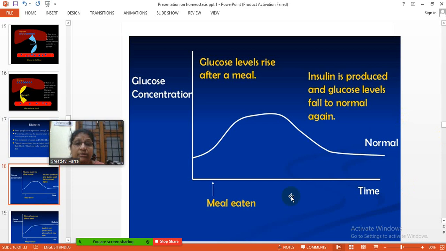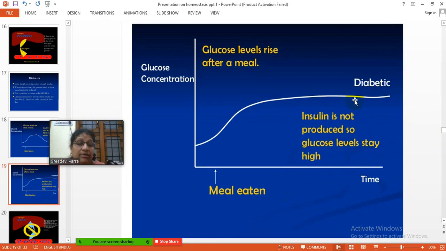So this is the normal functioning of the glucose concentration, which is regulated by insulin. If glucose levels rise after a meal and insulin is not produced, glucose levels stay high, and that can lead to diabetes.